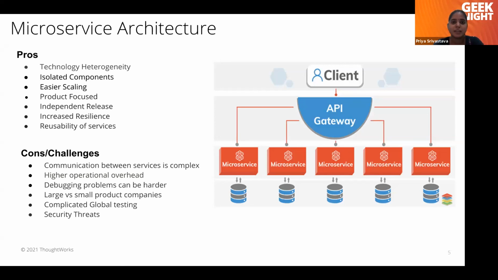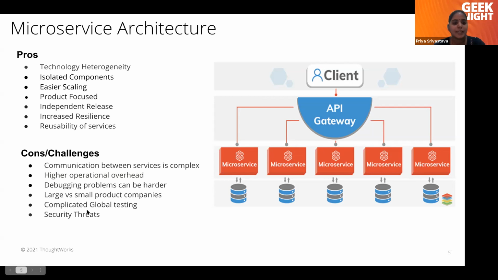They don't have their domain decided yet. In those cases, if we go for microservice architecture, we will end up with different kinds of problems. So that's why microservice architecture is normally advisable for large organizations which have their confined domain.